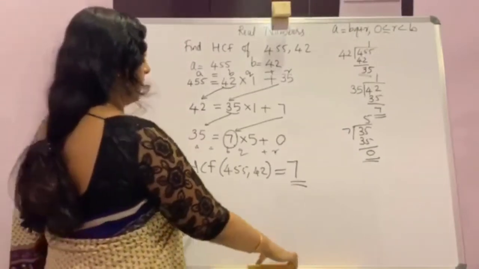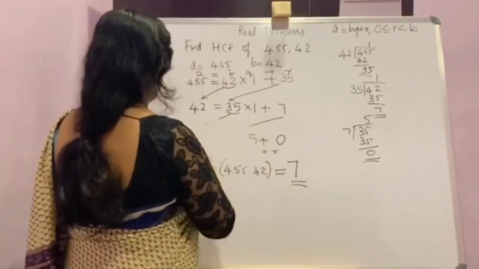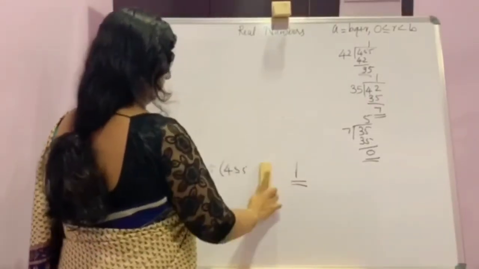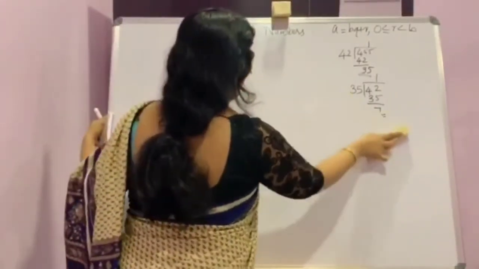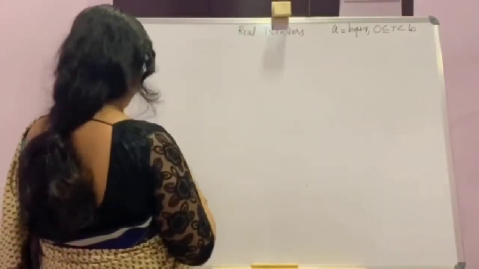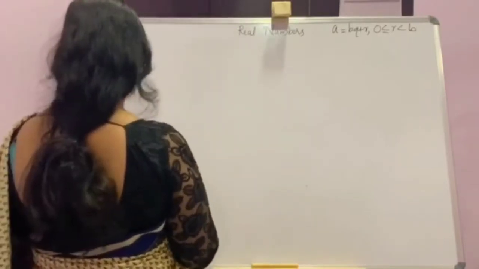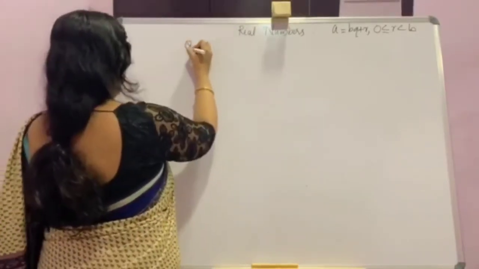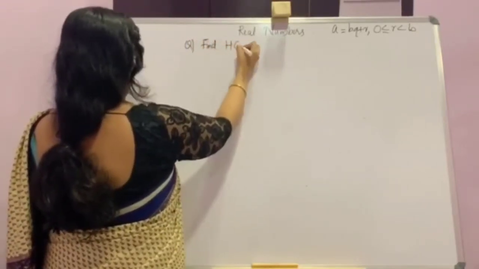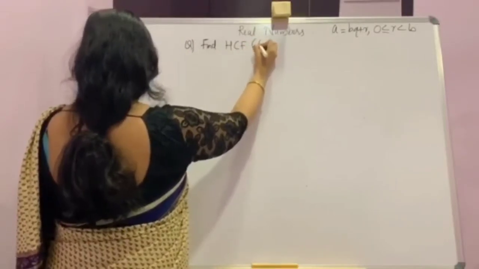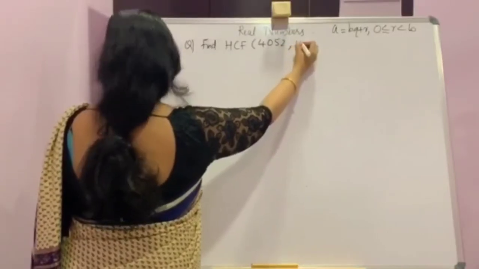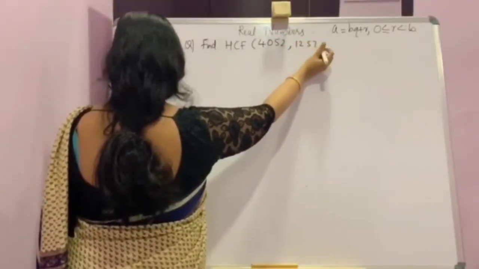Okay, we will do another example. Find HCF of 4052 and 12576.